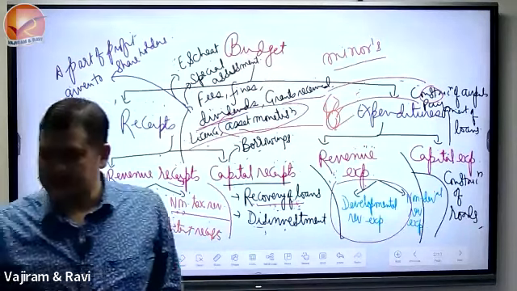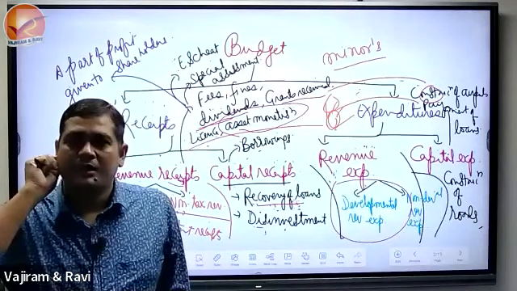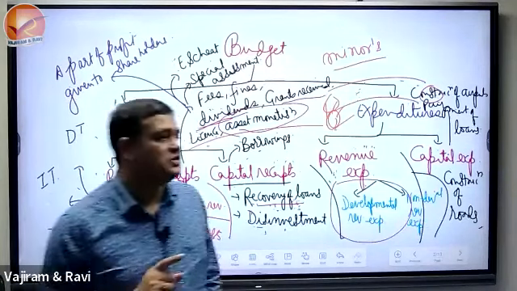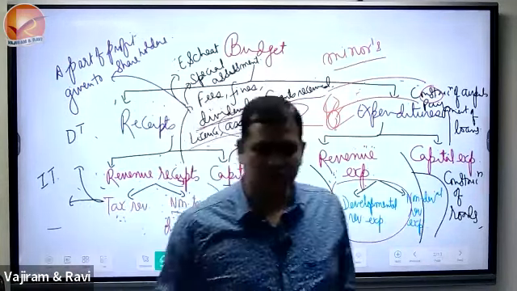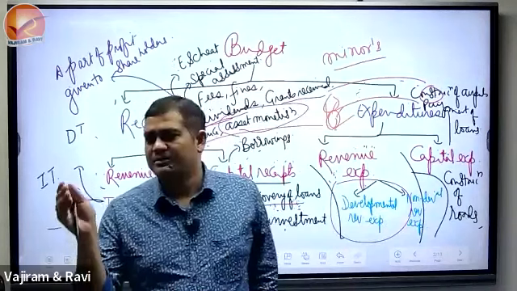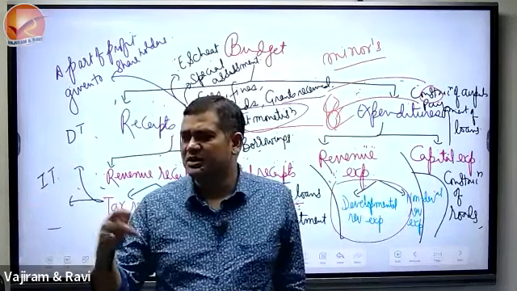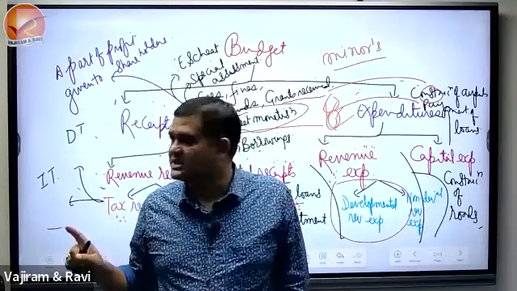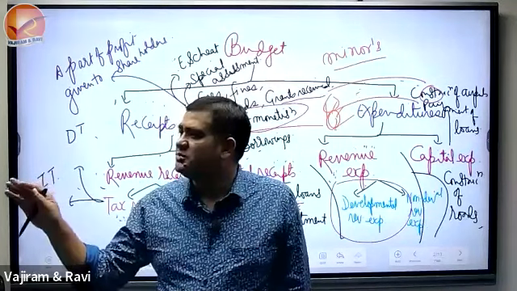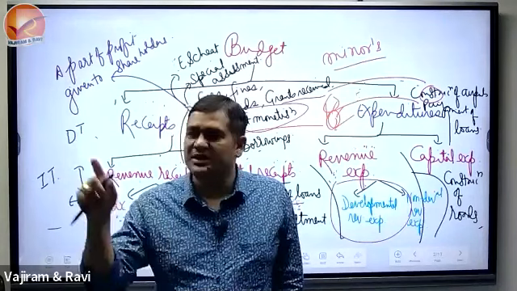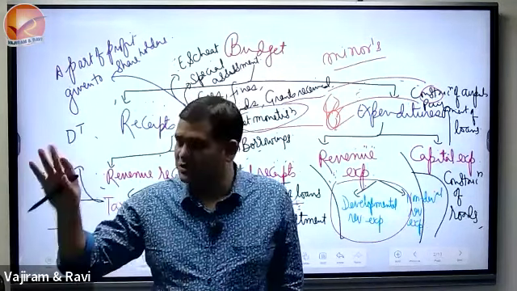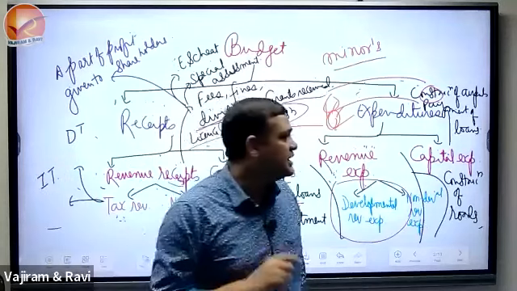Please understand that we always say they do not create assets. Yes, obviously, the money paid to the policemen and all, they do not create assets. It's all about physical assets, isn't it? No physical asset creation. That is given to maintain the status quo. If somewhere there is a law and order problem, they maintain the peace, whatever it was earlier. They do not create any kind of asset.